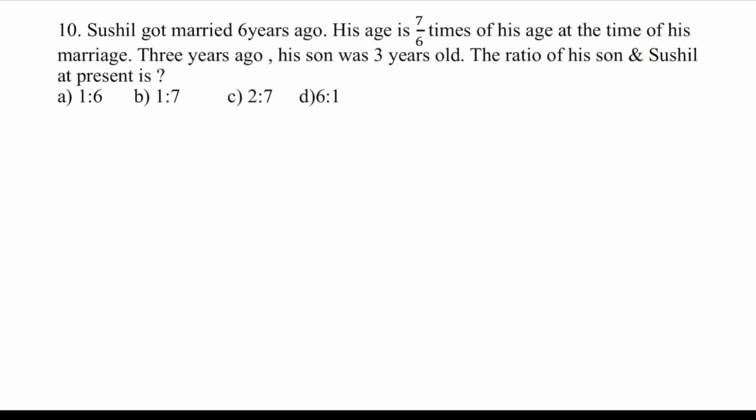So presently what is his age? It is 7 by 6 times of his age at the time of his marriage.